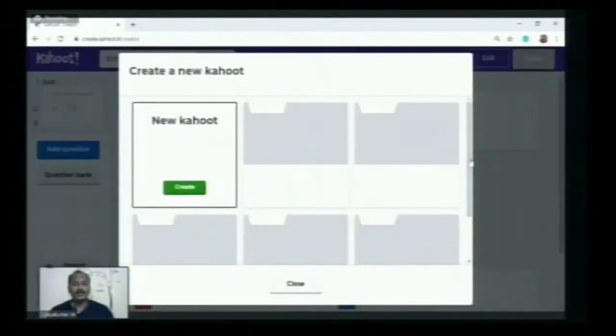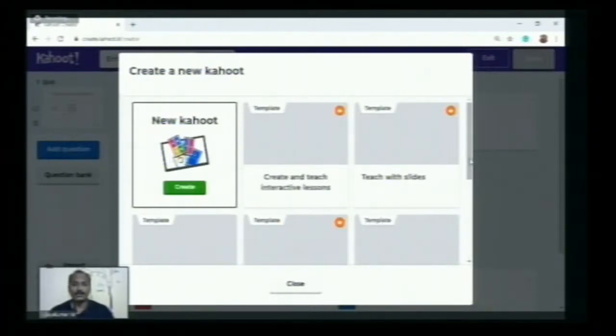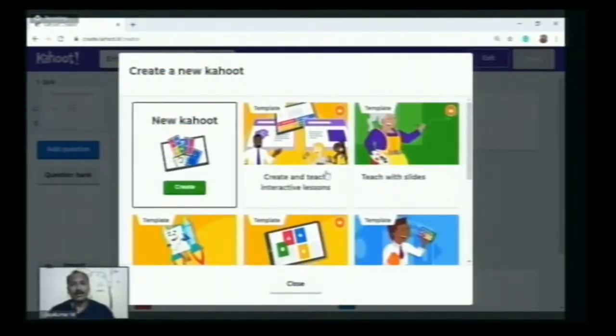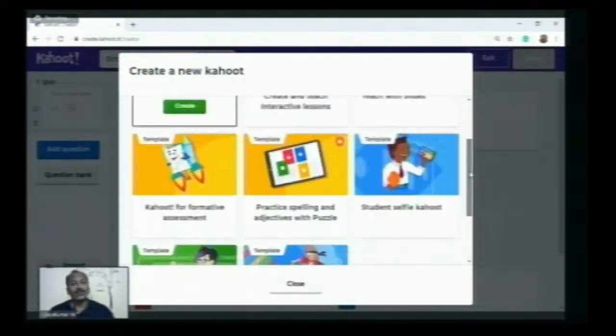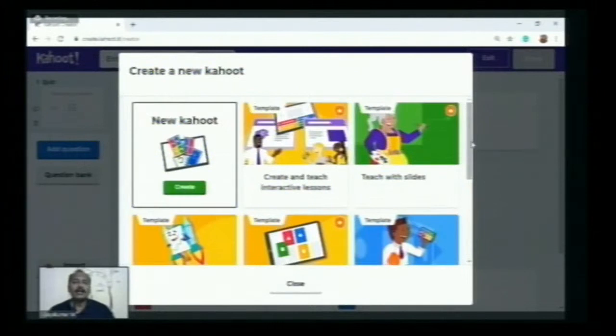After clicking Create, this dialog box will appear on your screen. Here you can create a new Kahoot, and some other ready-made templates are also available, such as create and teach interactive lessons, teach with slides, and Kahoot for formative assessments. These are some of the readily available templates. Here you can see some logo, which is for the premium users. The free version has some restrictions, and the paid version has some additional features also. These additional features can be used by the premium members. First let's go with the freeware. That is the free thing first.